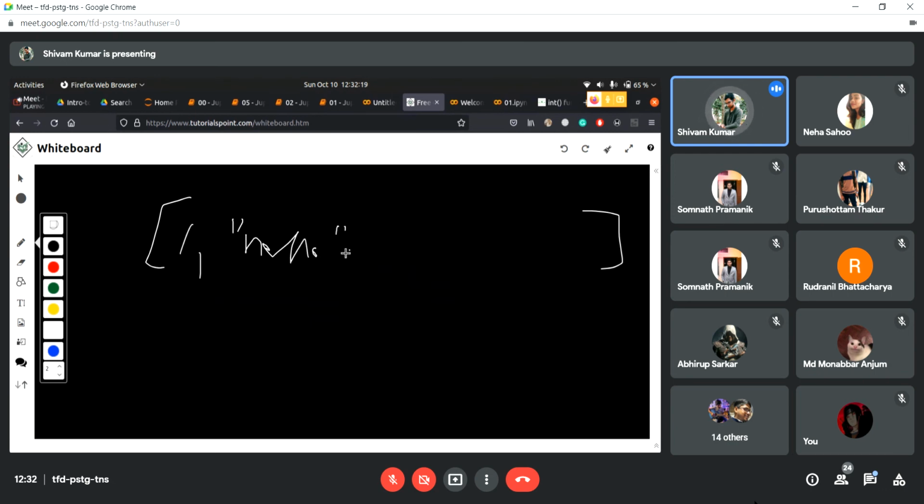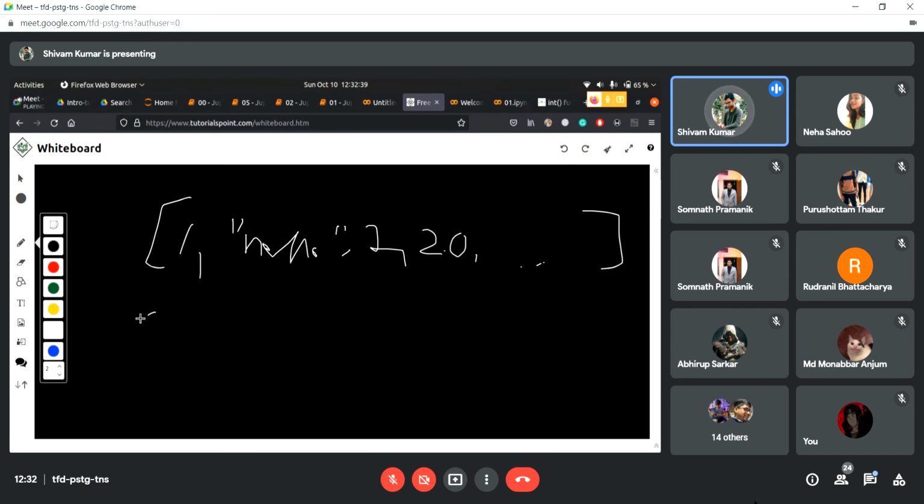Sorry for my handwriting. Then I can store again. Then I can store floating point value 2.0, and so on. So a list is basically just a collection of objects that can be of any data type. It can be integer, it can be float, it can be a string. So you can store any type of data inside a list.